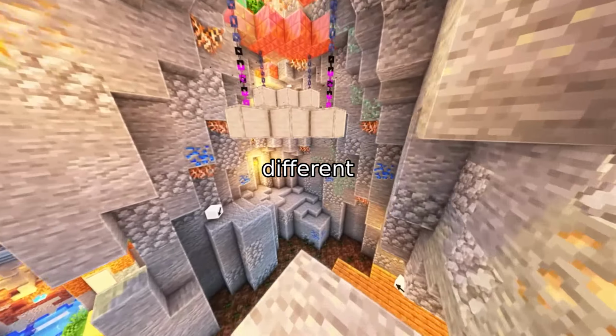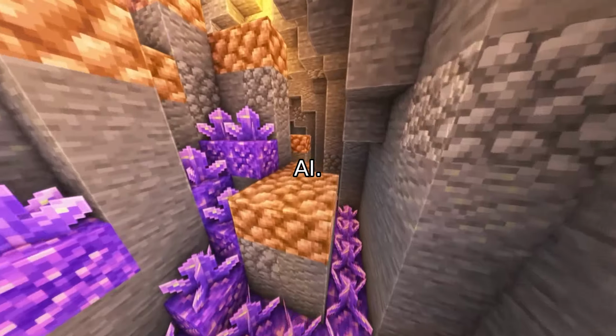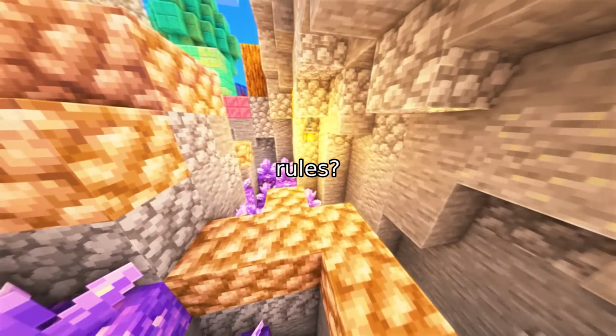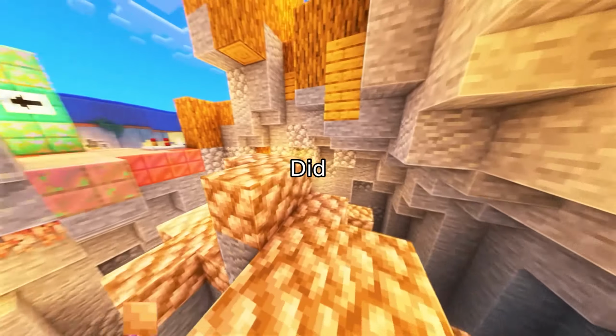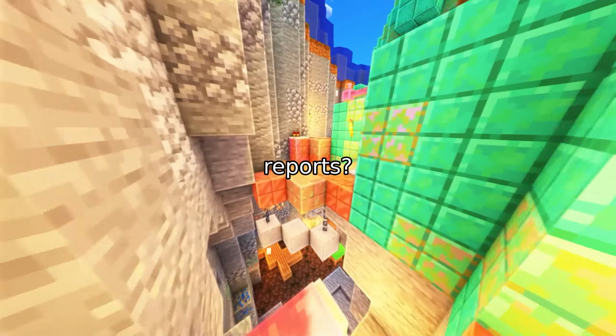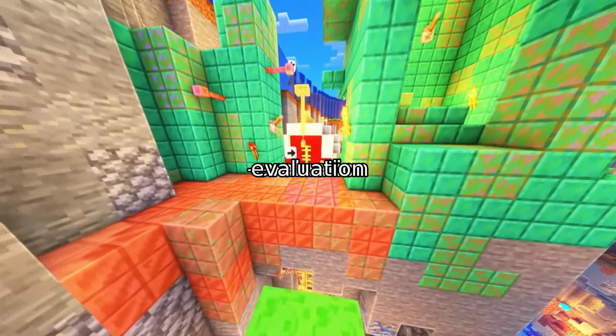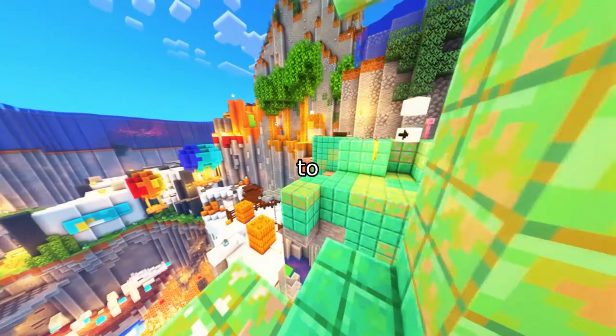To test this, they tried different prompts. Think of them as instructions for the AI. Did they give detailed rules? Did they show examples of good comments? Did they feed the AI extra data like fact-check reports? They even added a self-evaluation loop, like a writer revising their own work to improve.